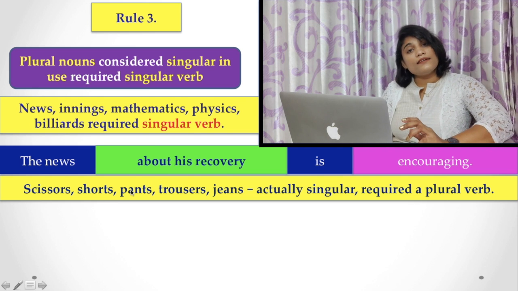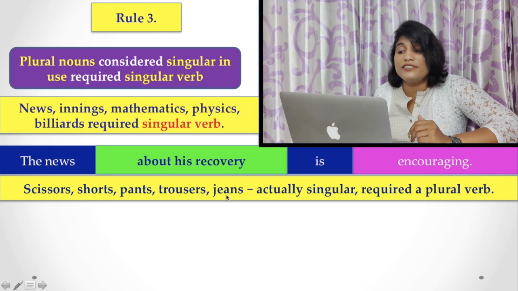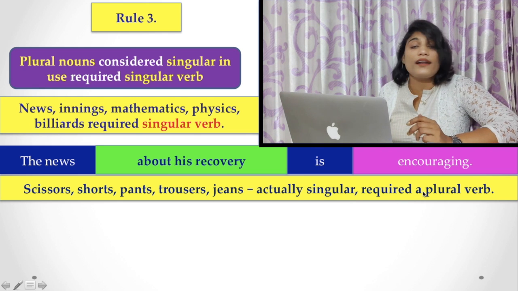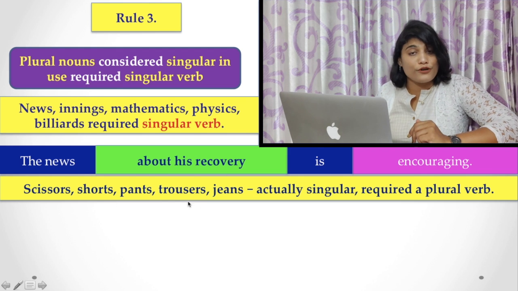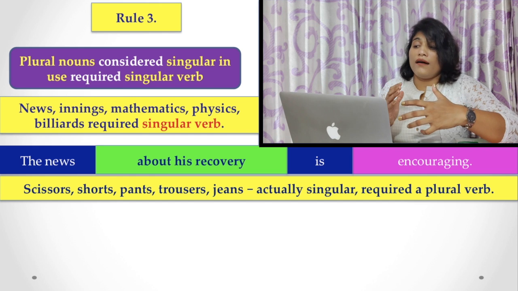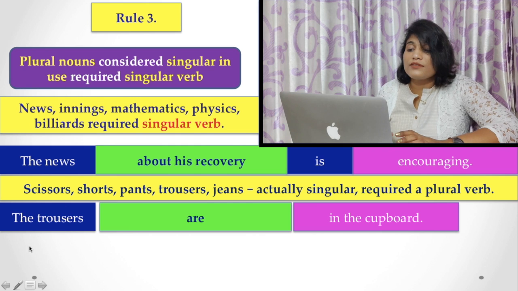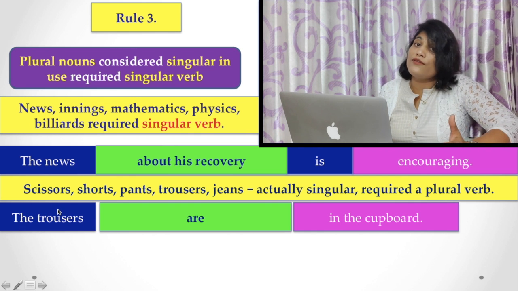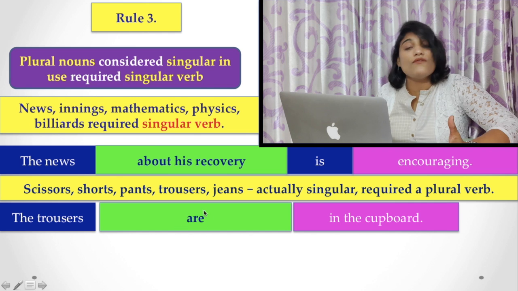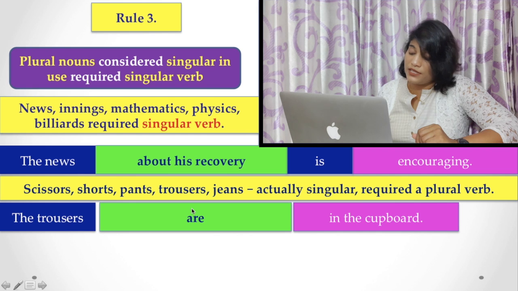Similarly, other examples are scissors, shorts, pants, trousers, jeans. These words are actually singular in number, but they require a plural verb. For example, trousers are in the cupboard. Here you find trousers; although they are singular in number, you still have to use a plural verb with it. But there is an exception to this rule.